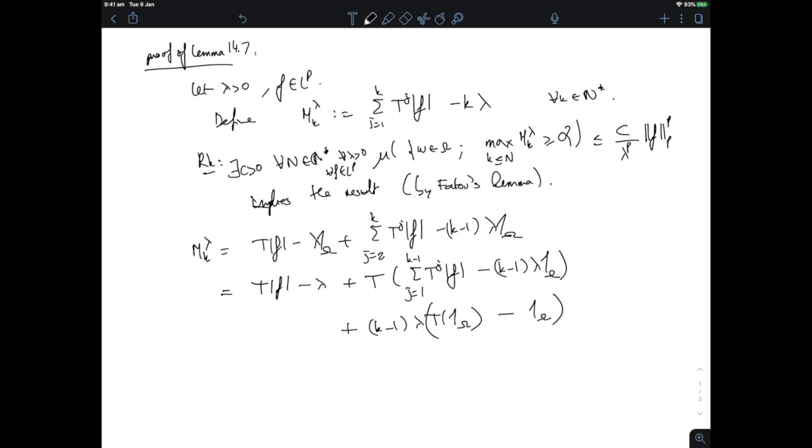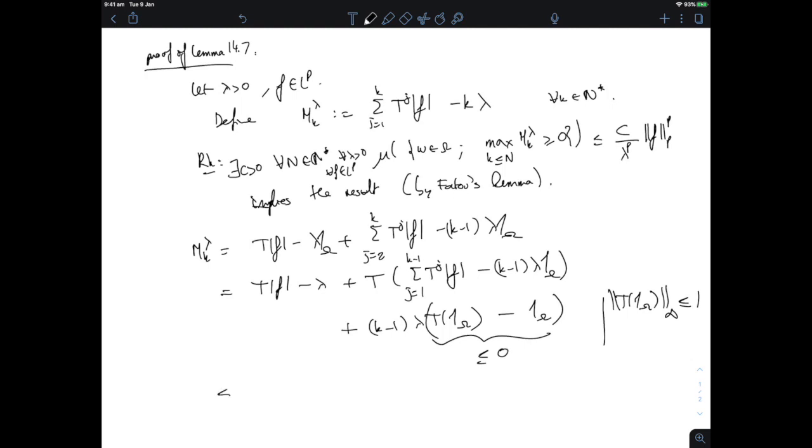Now, T of 1 of omega minus 1 of omega, I want to say that this has to be less or equal than 0 because T is a contraction, right? So T of 1 of omega in sup norm has to be smaller than 1, and this here is a function that is constantly equal to 1. So this has to be less or equal than 0.